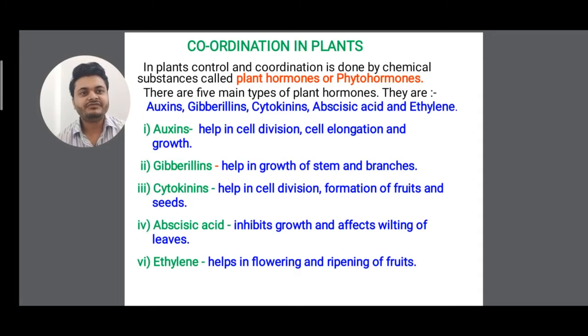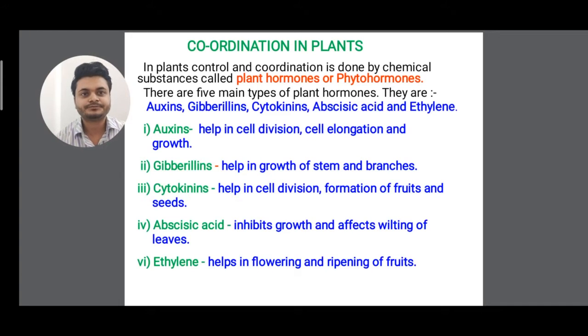There are 5 main types of plant hormone, clear? They are auxin, cytokinin, gibberellin, abscisic acid and ethylene. Auxin, cytokinin and gibberellin are growth promoting substances, whereas ethylene and abscisic acid are growth inhibiting substances.